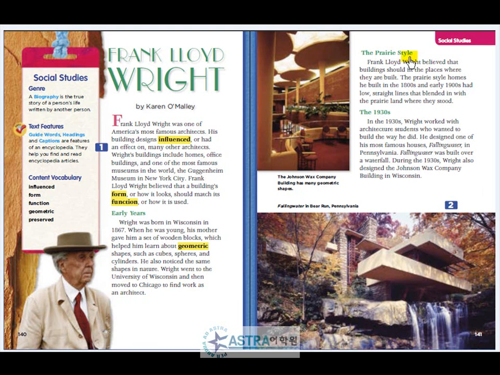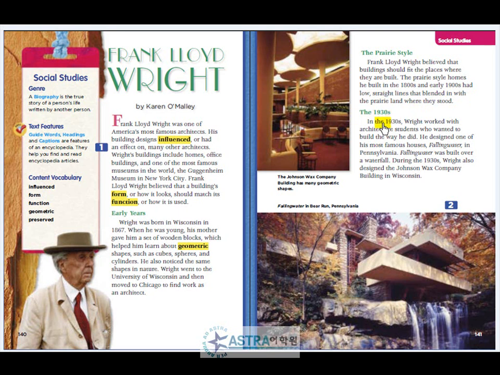The Prairie Style. Frank Lloyd Wright believed that buildings should fit the places where they are built. The Prairie Style homes he built in the 1800s and early 1900s had low, straight lines that blended in with the prairie land where they stood.